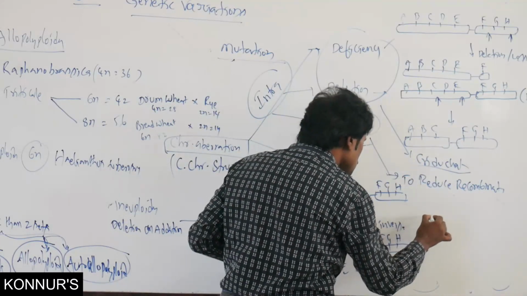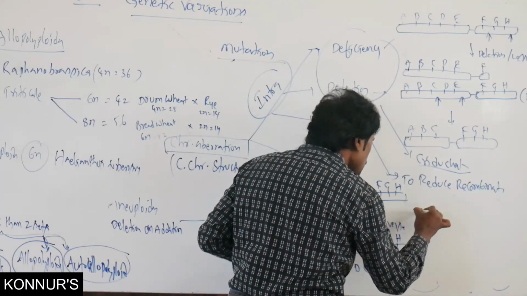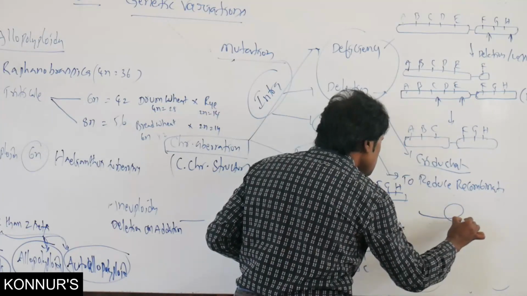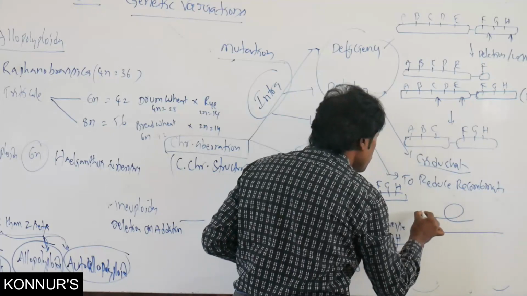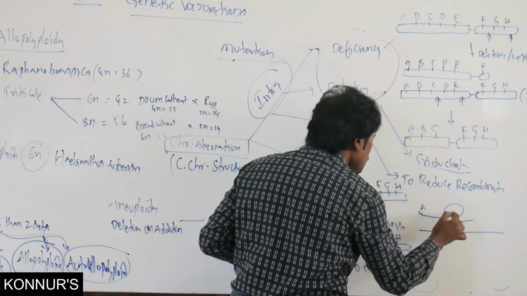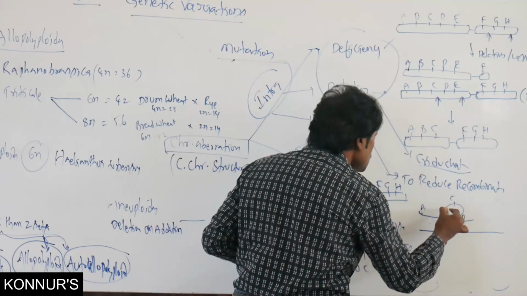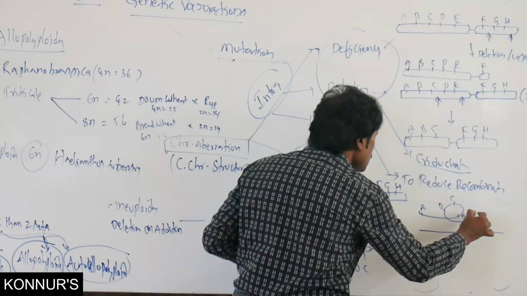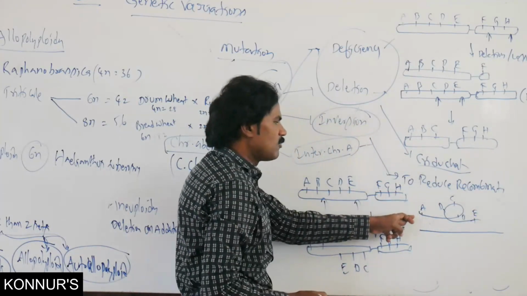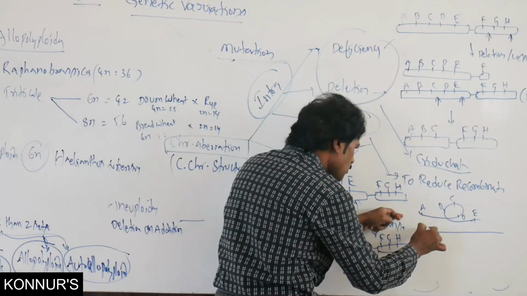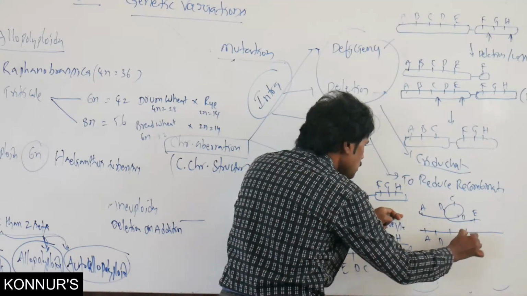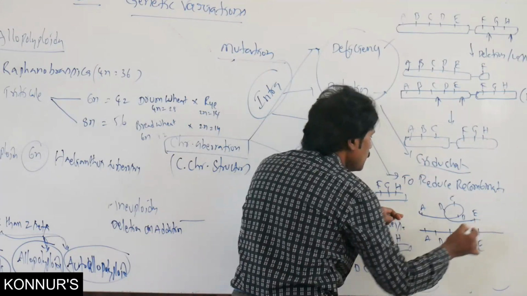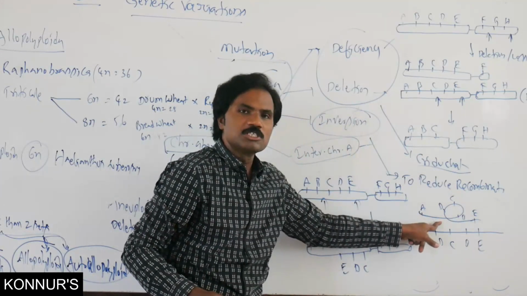Apart from this, loop inversion is also possible. That means A, B, C, D, E is the normal one, and then it may form A, D, C, B, E, like a loop inversion.